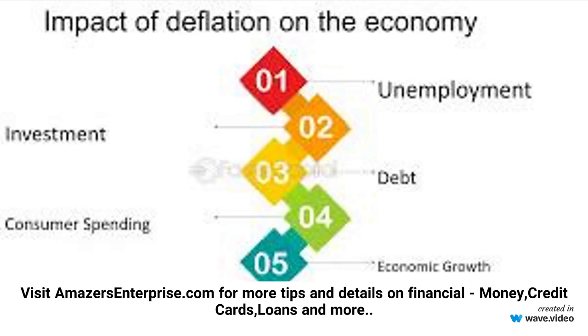Understanding deflation. Deflation occurs when the general price level of goods and services in an economy decreases over time. This can result from a variety of factors, including reduced consumer demand, increased productivity, or an oversupply of goods. Unlike inflation, which erodes purchasing power, deflation increases the real value of money, leading consumers to delay purchases in anticipation of even lower prices. Impact on government revenues.